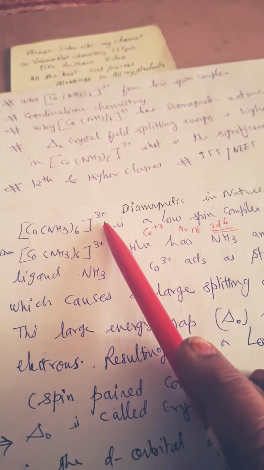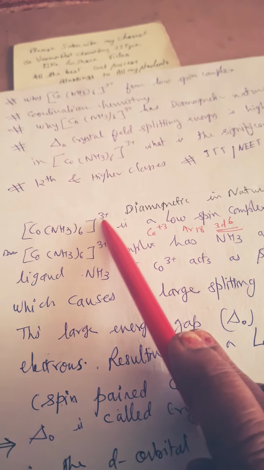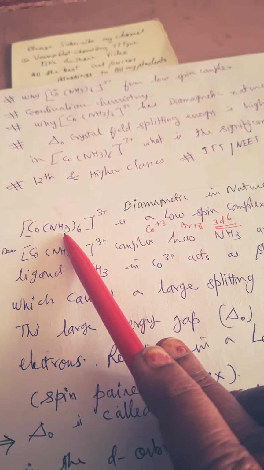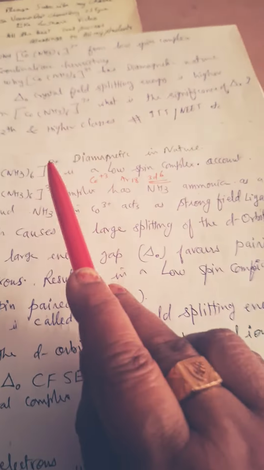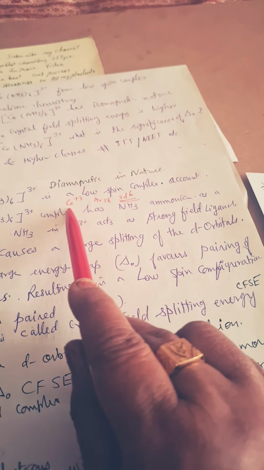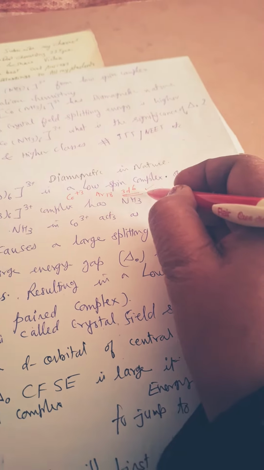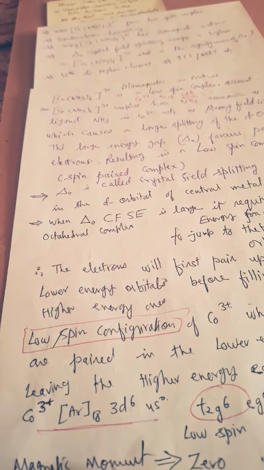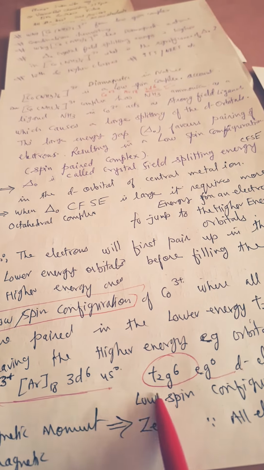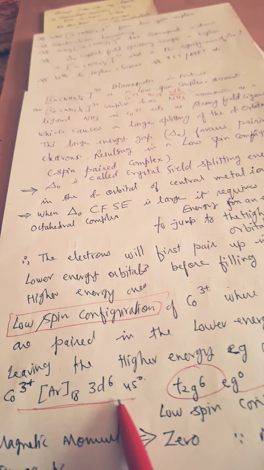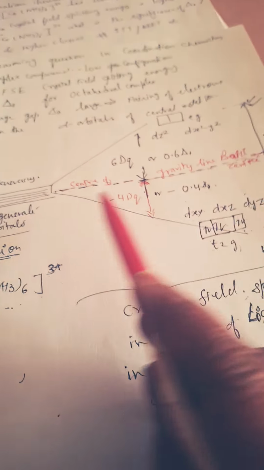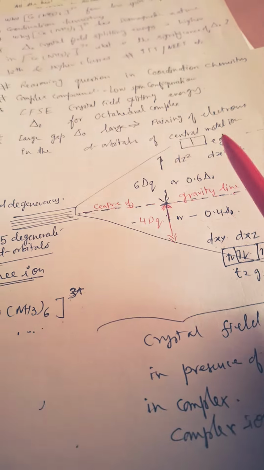[Co(NH3)6]3+, what does it mean? The positive charge is due only to cobalt, because NH3 is a neutral ligand and a strong ligand, so pairing will occur here. So Co3+, argon 18, 3d6 configuration will be there, and this will be written as d6, t2g6 eg0, because when the complex ion forms, splitting of the d orbitals takes place and we get a t2g set and an eg set.